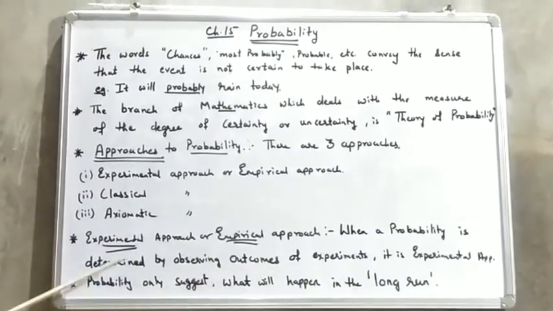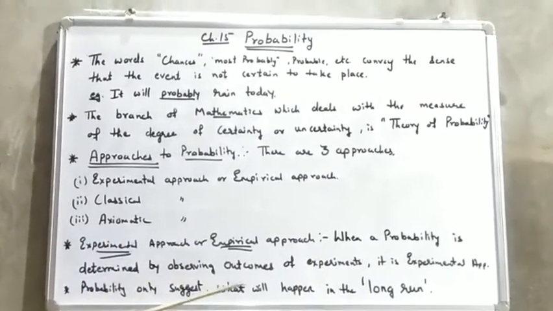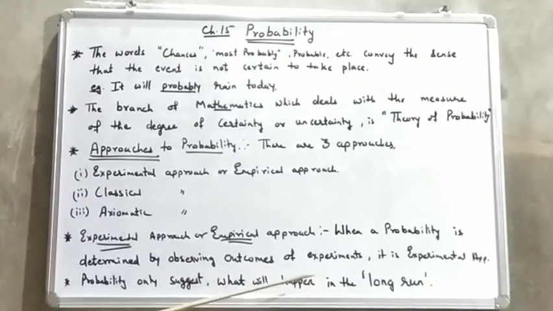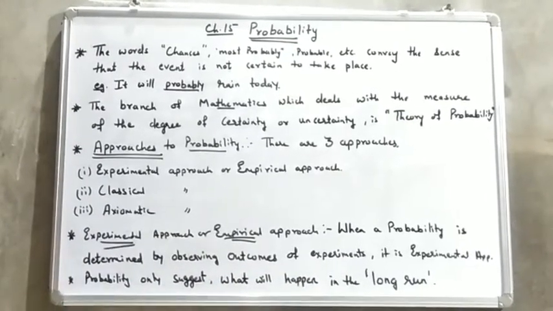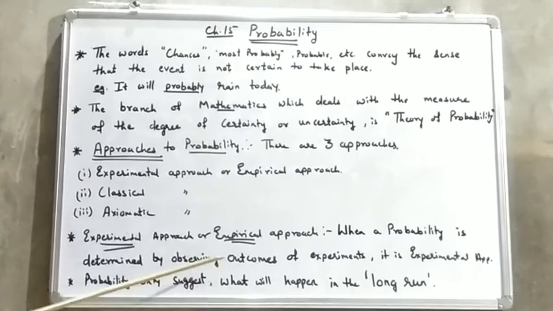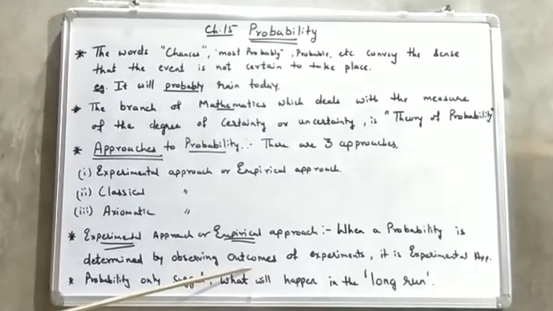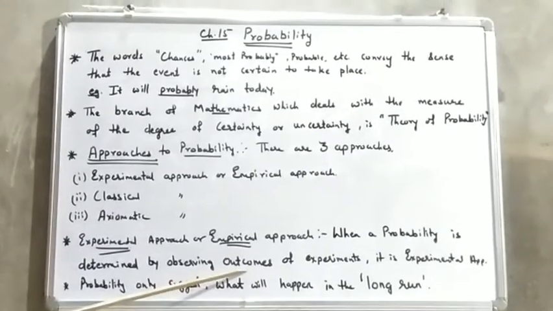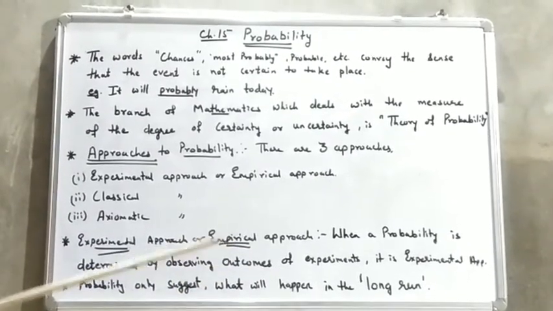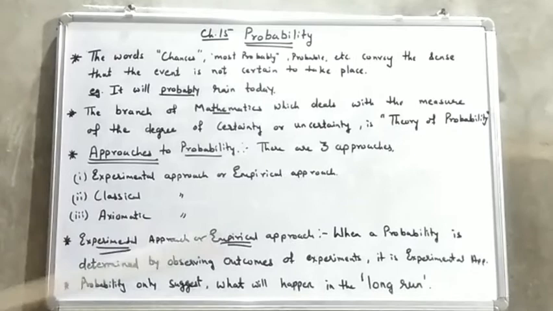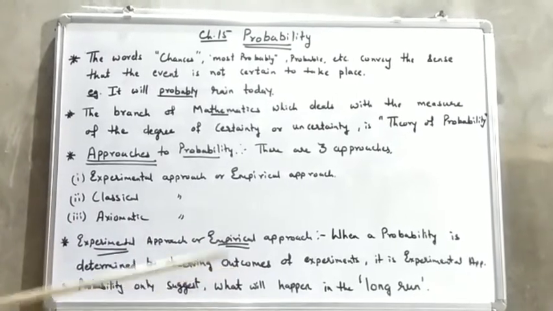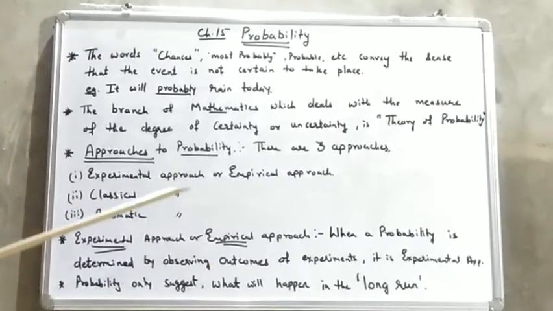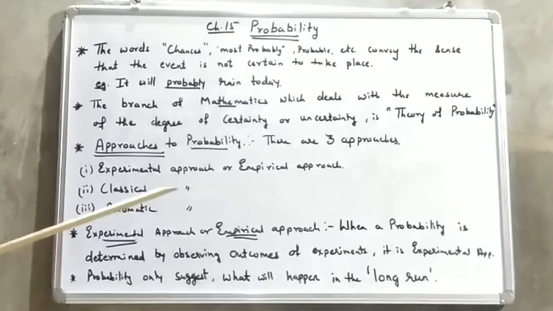When a probability is determined by observing outcomes of an experiment, then it is said to be an experimental approach. Suppose I give you one simple example. You tossed a coin 5 times. Tossing a coin means you throw the coin in the air and it comes back on your hand or on the ground.